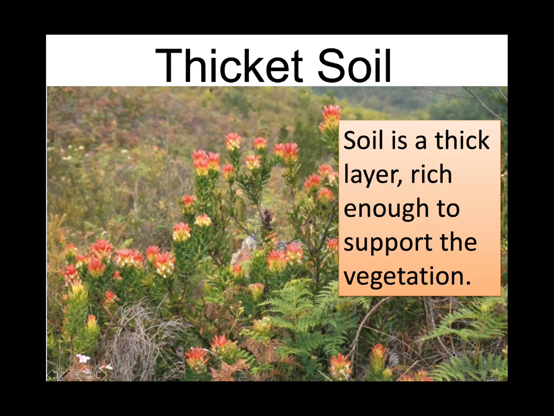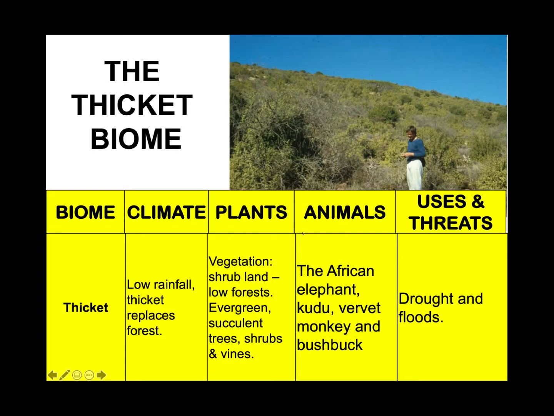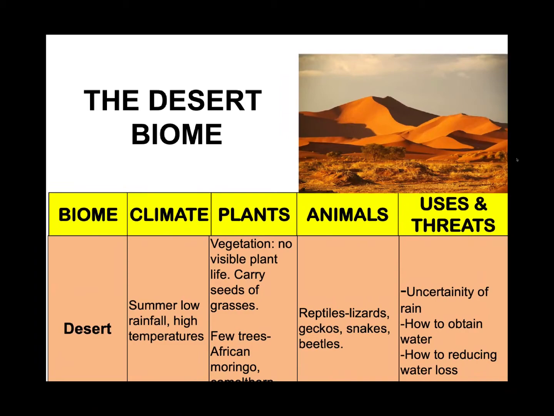Well, the thicket biome has a thick layer of soil, and this soil is mixed with fruit and the droppings of birds and mammals. The soil is therefore rich enough to support the woody vegetation that we find in this thicket biome. Now, the animals we will expect to find in the thicket biome will be the African elephant, kudu, vervet monkey, as well as the bushbuck. This area does face a lot of threat, unfortunately, because there's a lot of drought experienced here as well as flooding. What have we learned?